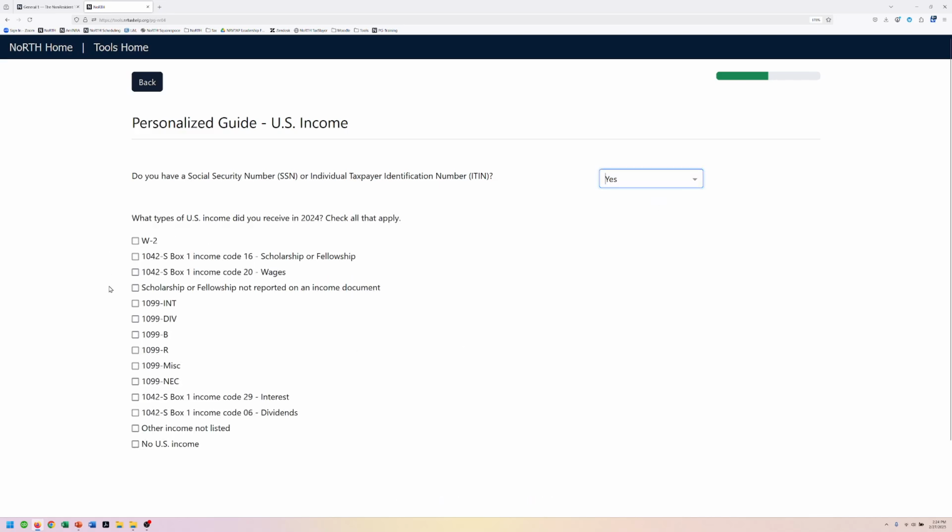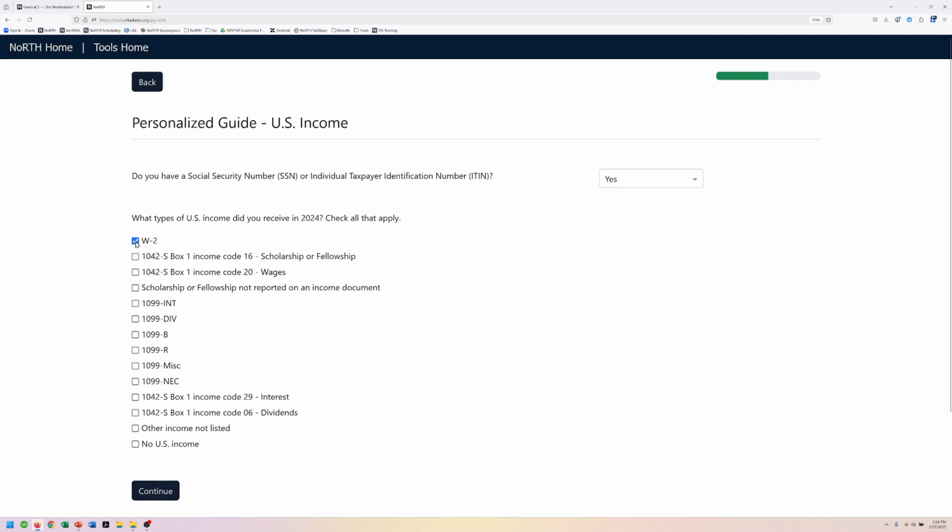All right, if she didn't have any income, we could click this button here, and if she needed to fill out a form 8843, the personalized guide would kind of jump us over into that process, and we could ask some additional questions and help fill out that form for her. But Lisa does have income documents, right?